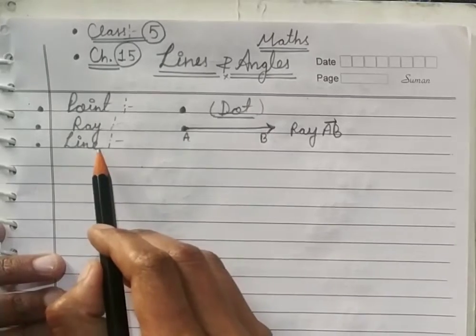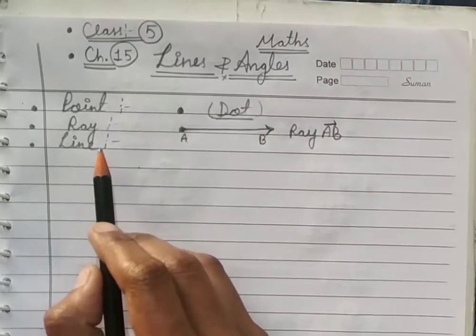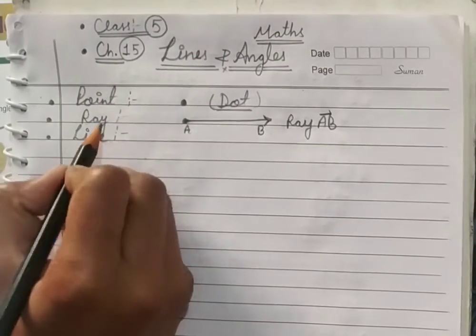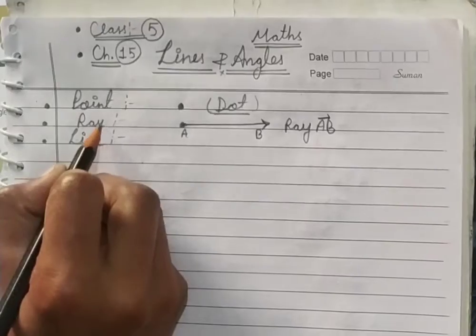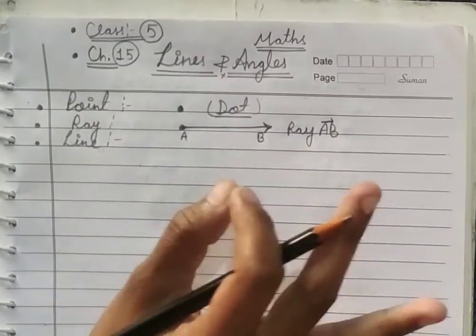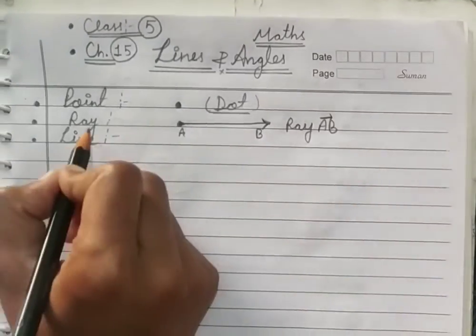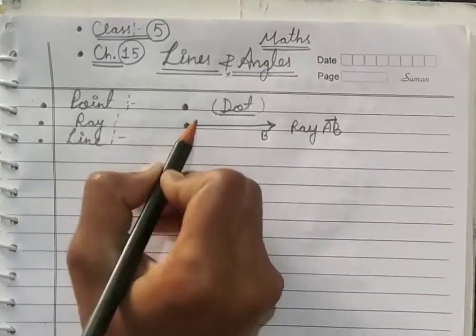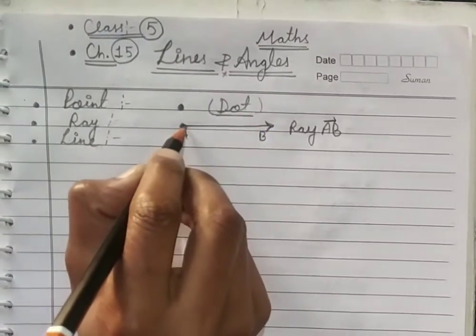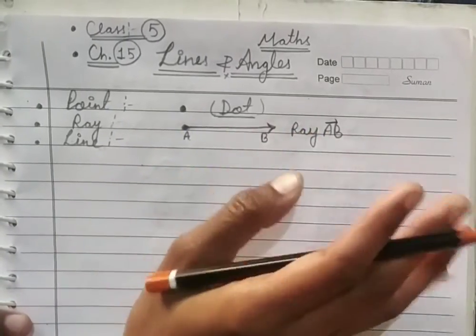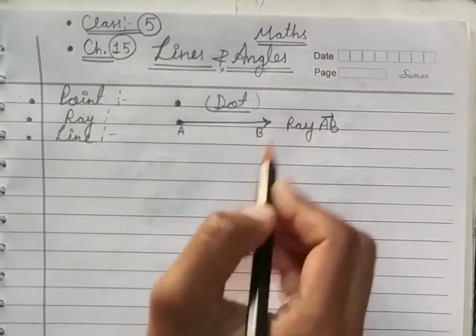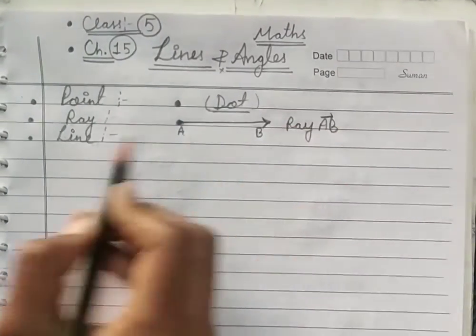Alright. Now what is a line? Children, a line has no end point. But before moving on to the line, I want to tell one point about the ray: a ray has one end point. Keep this in your mind, a ray has one end point because it starts from one point. It moves in one direction and goes ahead, but it has one end point, and we will write it like this. Now let's come to the line.